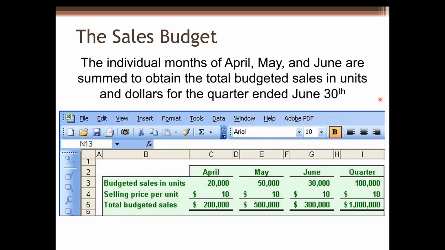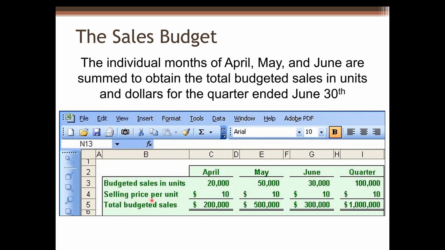We can prepare the sales budget in the Excel file. We need to report each month and the total budgeted sales in units and the dollar amount for the quarter. Let's take a look at it here. For each month, we know budgeted sales in units. This is a given.